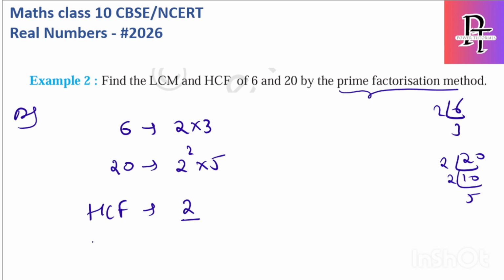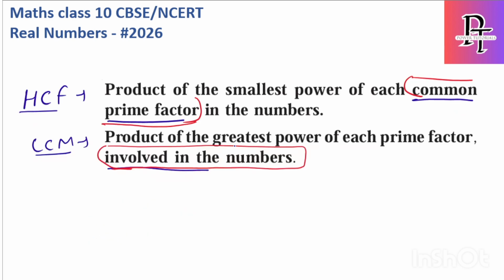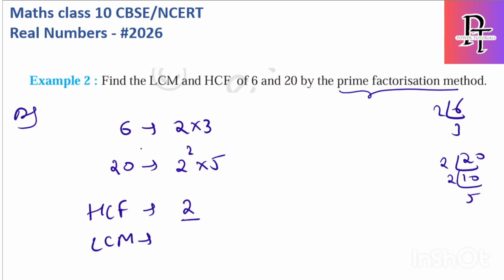What about LCM? LCM statement is product of the greatest power involved in the numbers. So what are the primes involved? You have to write everything. We have 2, we have 3, we have 5. That's it. So what is highest of 2? Highest of 2 is 2 square. Highest of 3 only 3. Highest of 5 only 5. Hence the LCM is 4 into 3, 4 into 3 is 12, 12 into 5 is 60.